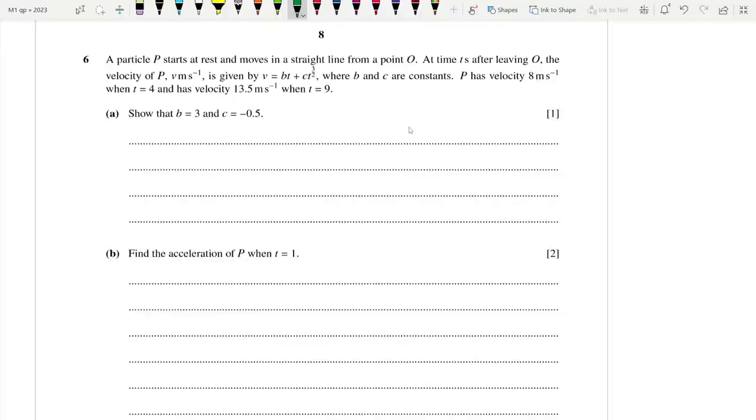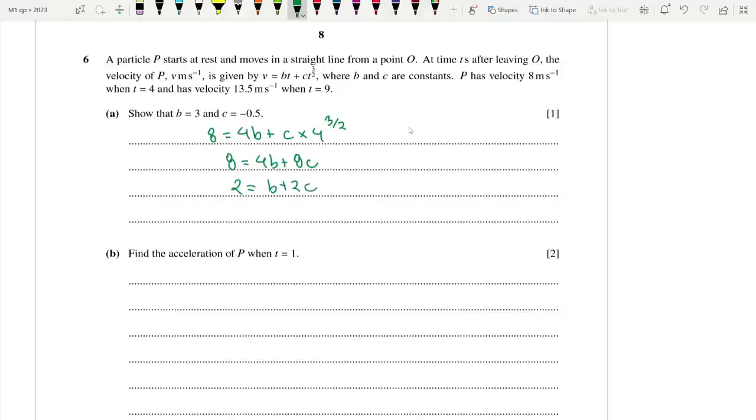let's do this. P has velocity 8 when t is equal to 4. So 8 is equal to 4b plus c into 4 to the power 3 by 2. So what is 4 to the power 3 by 2? It is actually 8. So 8 is equal to 4b plus 8c, or 2 is equal to b plus 2c.